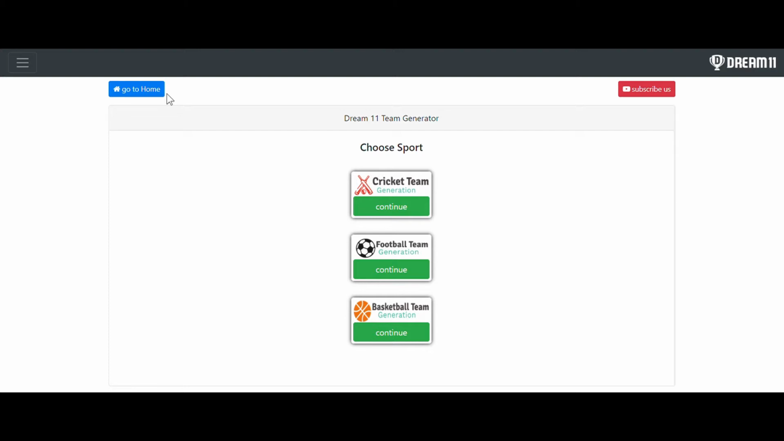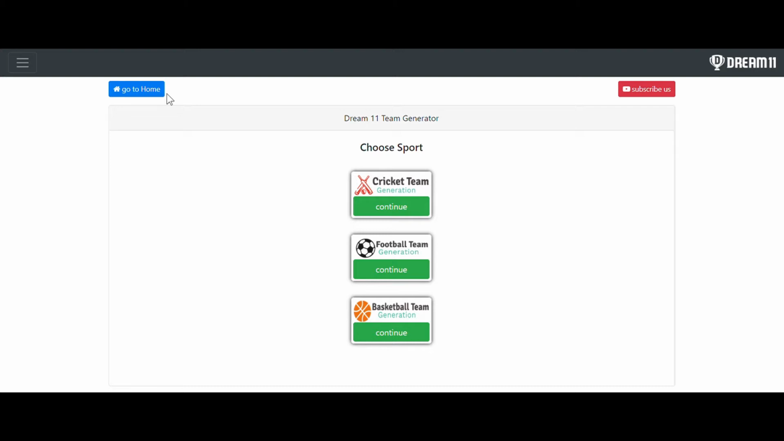eventually joining them in a Dream 11 contest and comparing the results to check whether we got a good amount of points and the best ranks, below top 10 and even top 1 as well. Let's check all those things in this video.